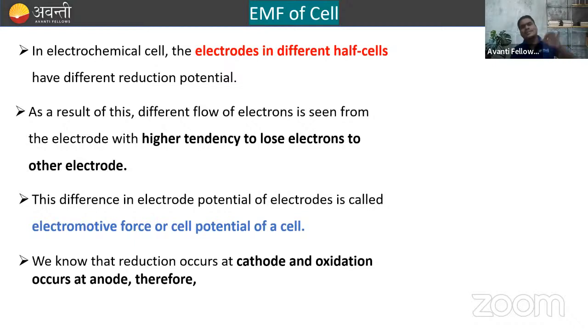In electrochemical cells, the electrodes in the different half cells have different reduction potentials, right? As a result of this, a flow of electrons is seen from the electrode with the higher tendency to lose electrons to the other electrode. This difference in electrode potential is called EMF of the cell. Right. And we know that reduction always occurs at the cathode and oxidation always occurs at the anode.